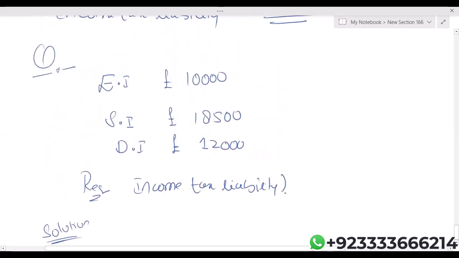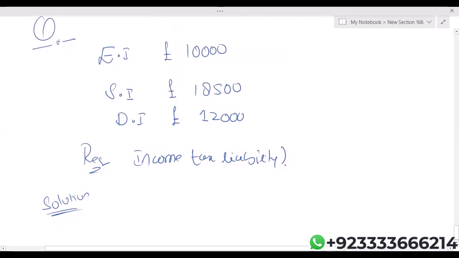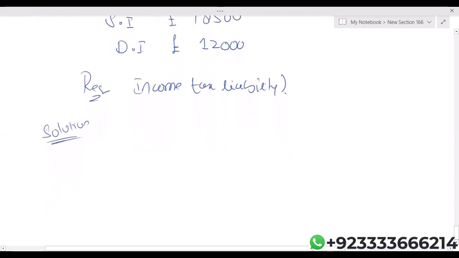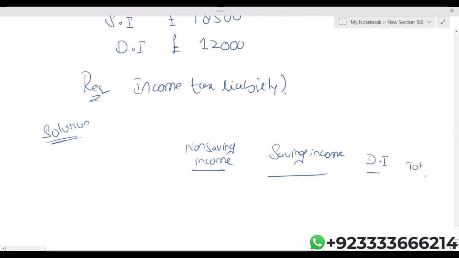We have employment income, which is a non-saving income. Then we have saving and dividend income. Saving income simply means interest income. And dividend income is dividend income, we know that. And then there's a column of total.